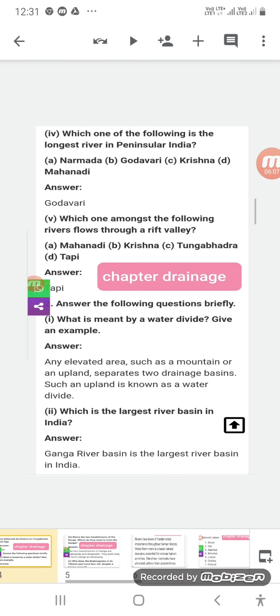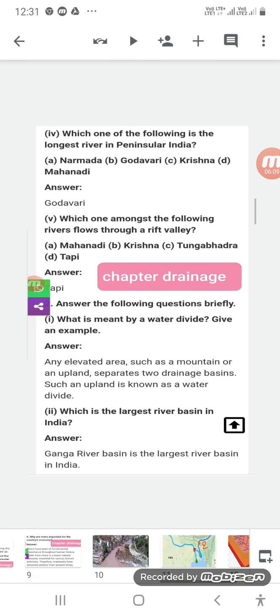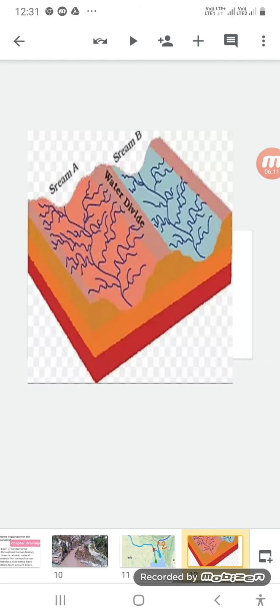Here I can show you a diagram of water divide. This is water divide. You can see here stream A, stream B. Stream A is shown by this orange color, and stream B is shown by blue color, and there is an upland which is called water divide.